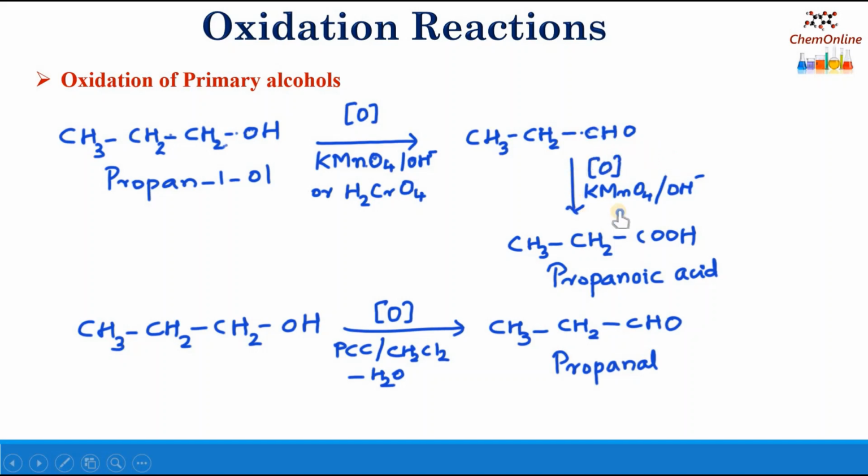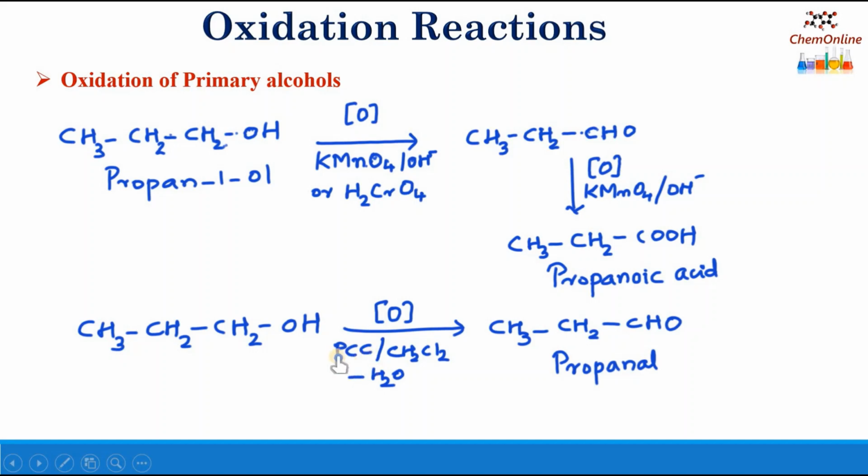But that will be further oxidized to propanoic acid, CH3CH2COOH. And this will contain the same number of carbon atoms as the original alcohol. Now if we use PCC, that is pyridinium chlorochromate, this is an excellent reagent for the limited oxidation of primary alcohols.